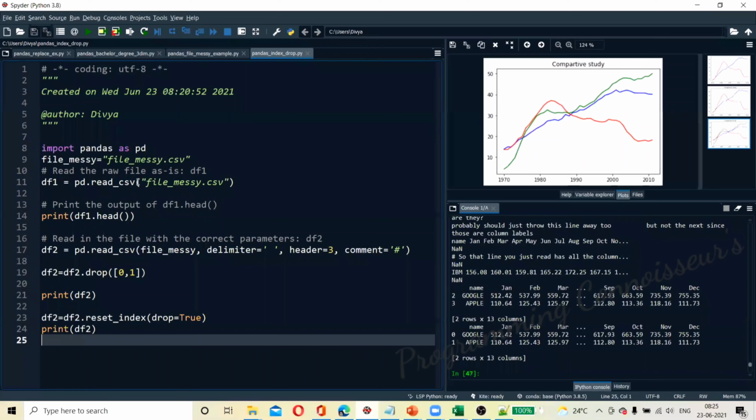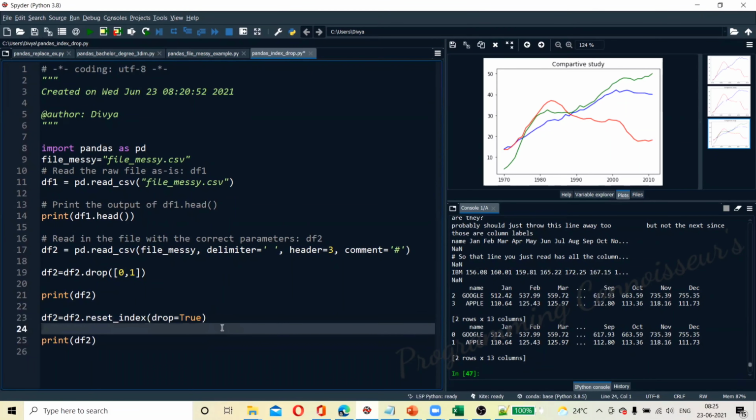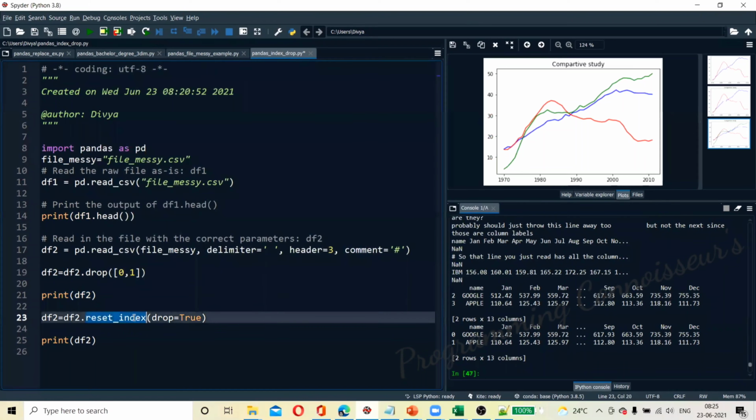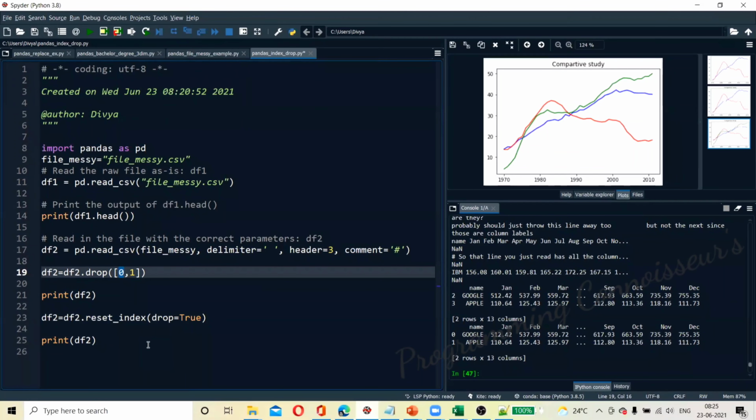So now what happened? We are specifying that particular values are being dropped. From this, we have reset the index, and whatever was dropped has come back.